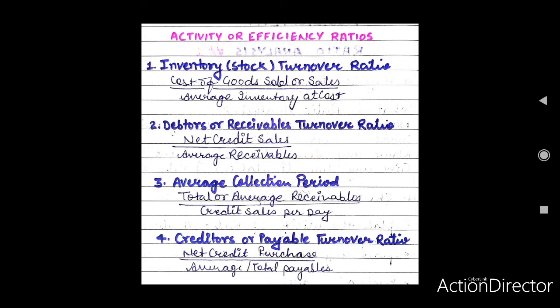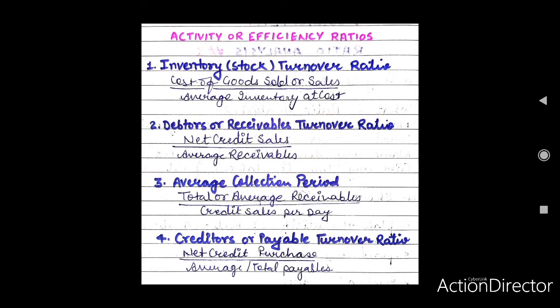Average collection period can also be calculated by dividing total average receivables by net credit sales and multiplying it by the number of months or days in a year. Average collection period can also be calculated by dividing the months or days in a year by the debtors turnover ratio.